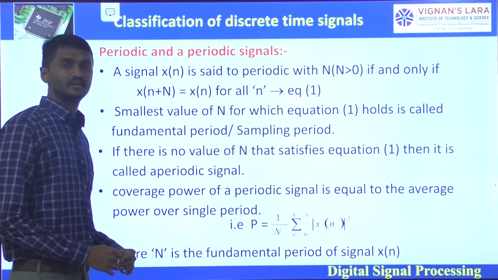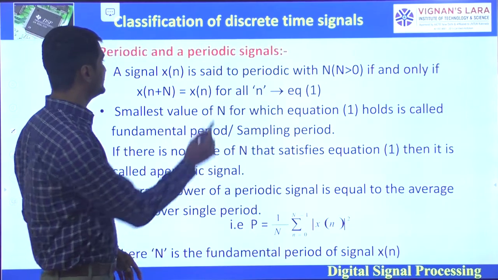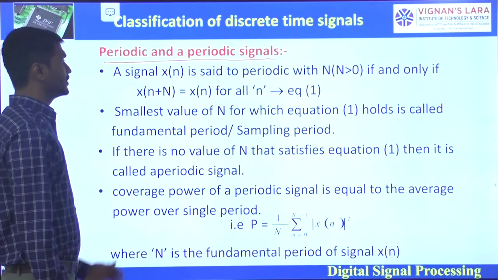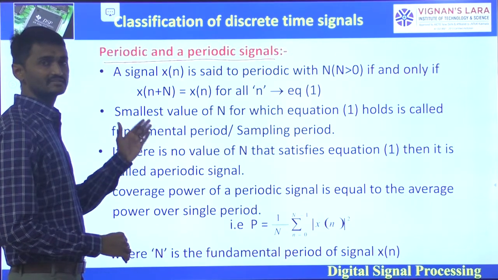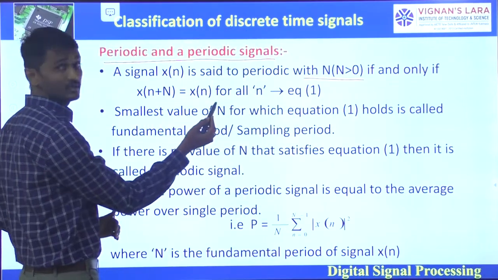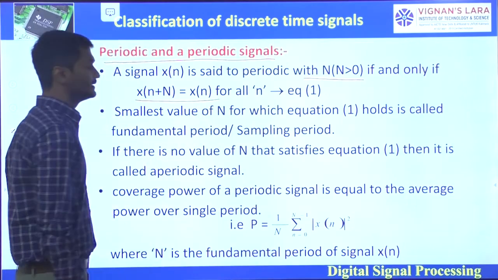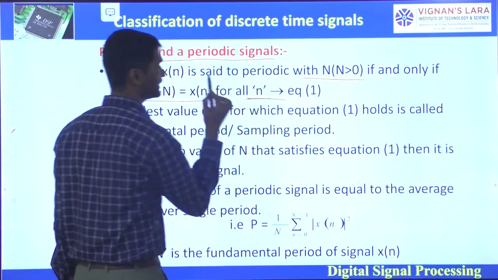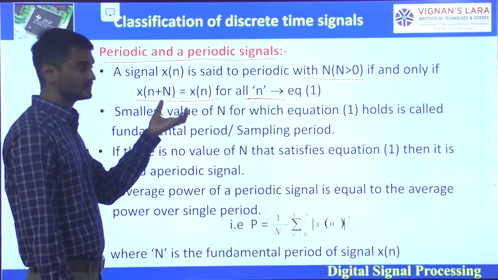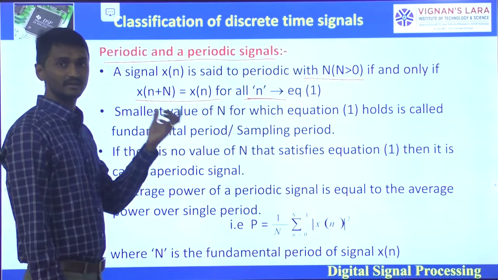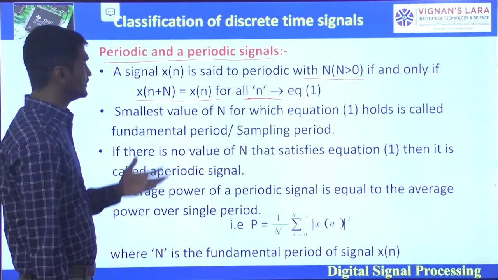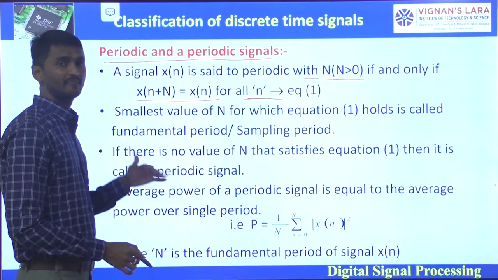Coming to the next classification, periodic and aperiodic signals, or non-periodic signals. The signal x of n is said to be periodic with period capital N if and only if x of n plus N is equal to x of n for all values of n. Here capital N is the fundamental period. Then the signal is said to be a periodic signal. If it is not equal, then the signal is said to be an aperiodic signal.